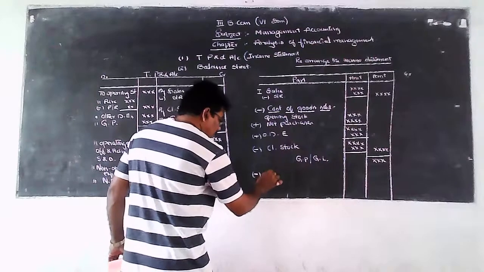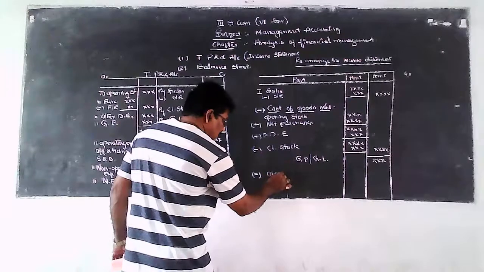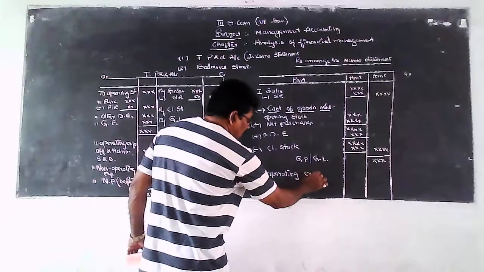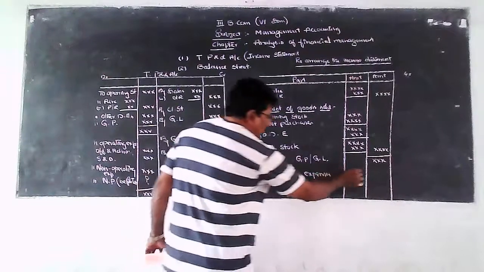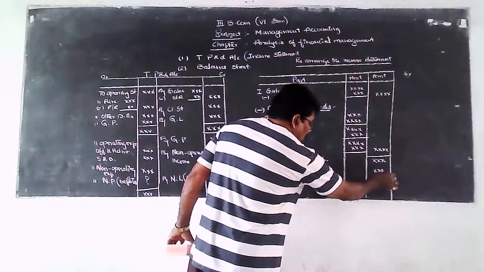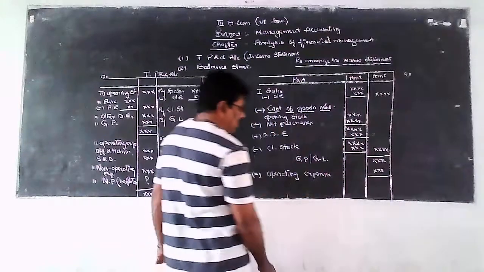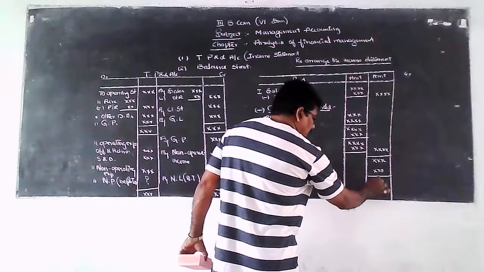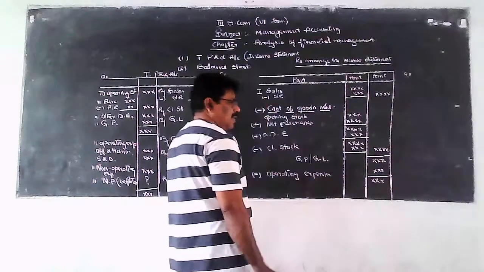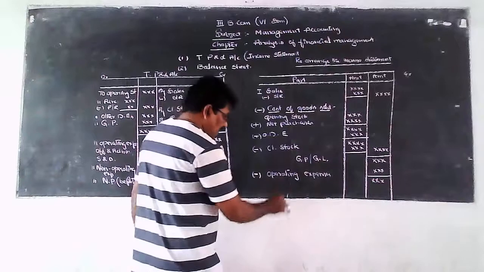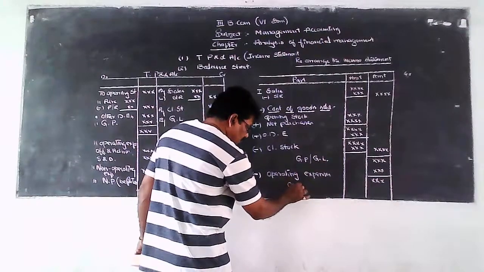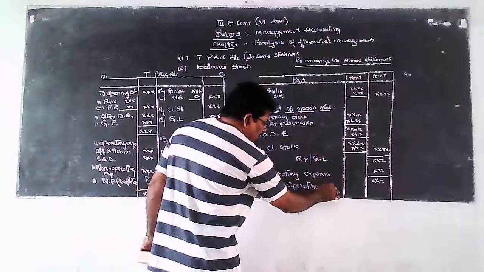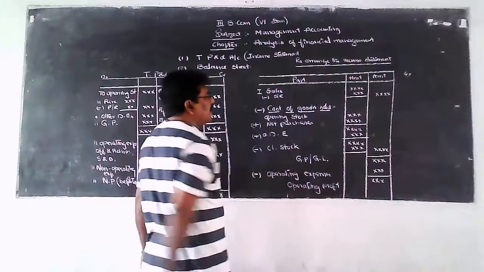So from that gross profit, first we deduct the operating expenses of the business. When the operating expenses are deducted from the amount of gross profit, then the difference amount is known as operating profit.